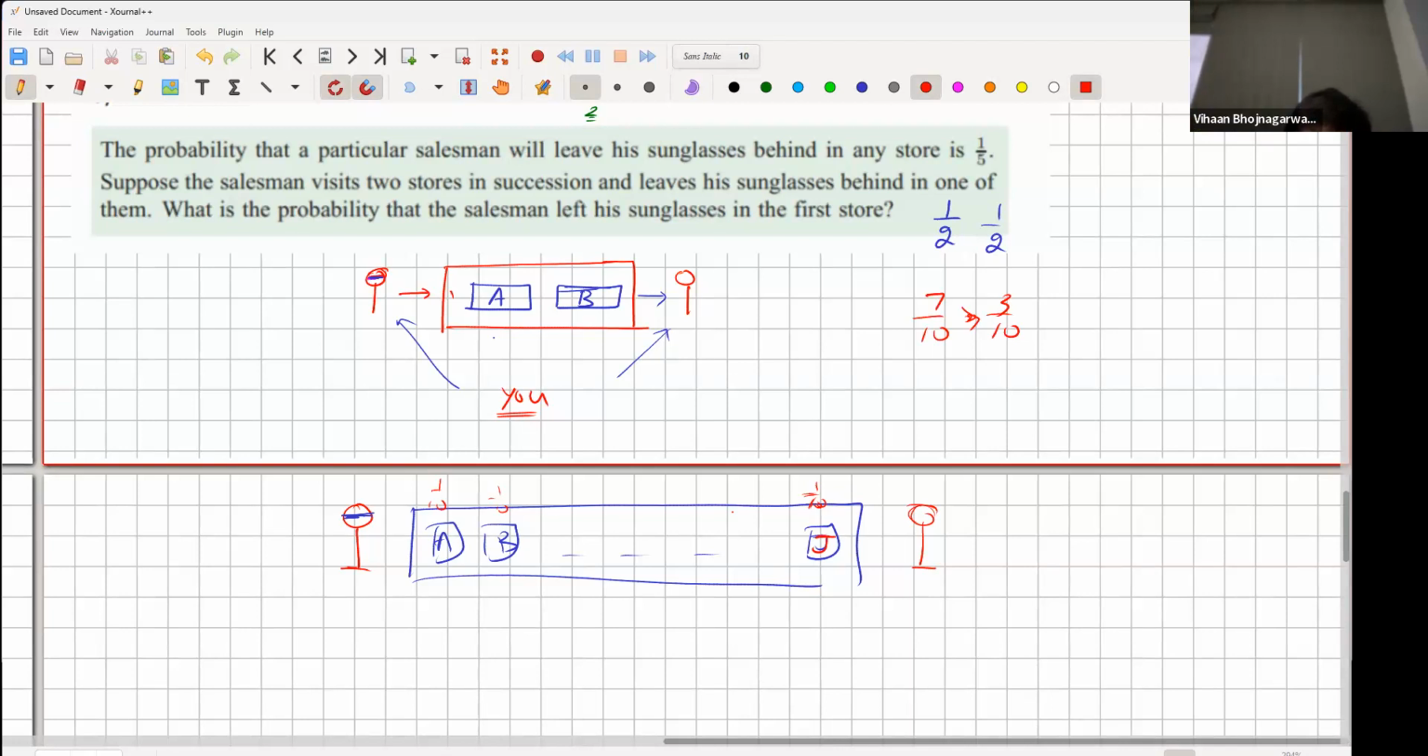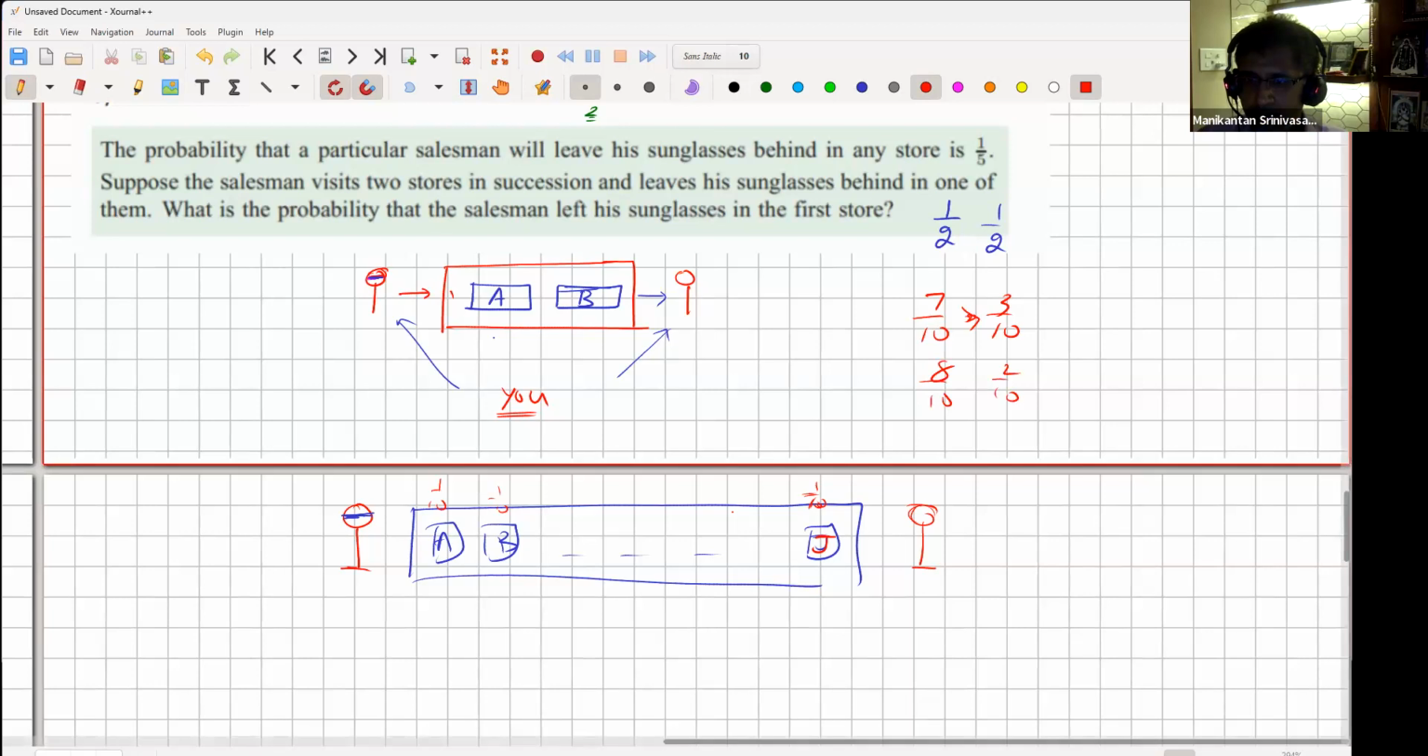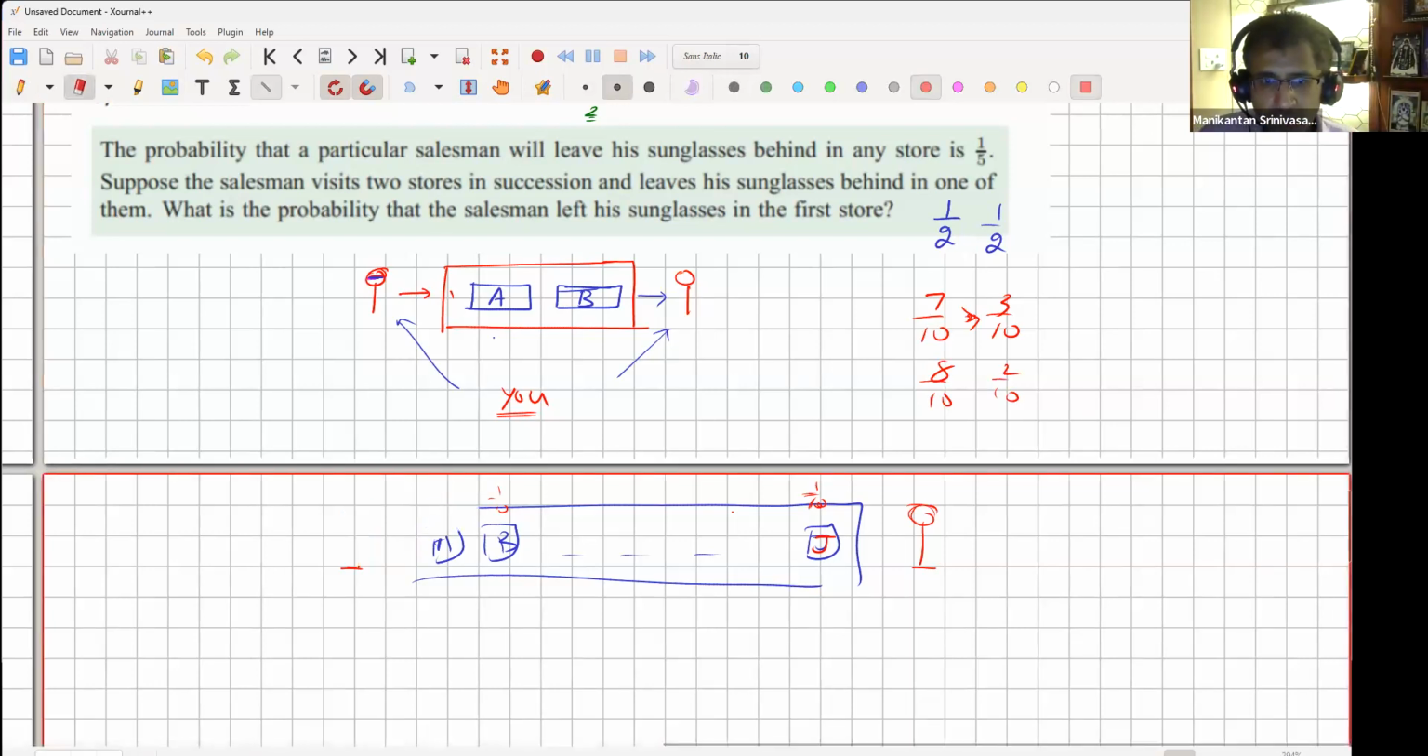Should we discuss or do people want 30 seconds more to try? I got 8 by 10. 8 by 10 and 2 by 10. Okay, let's discuss. So what's going to happen here?